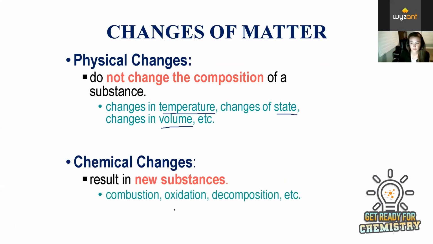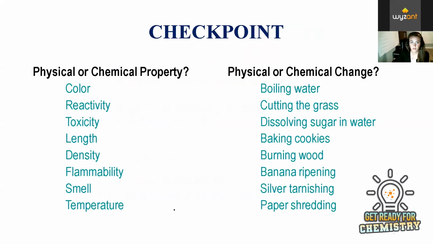Combustion, oxidation, decomposition. So these are types of reactions, which you probably don't know these terms yet, and that's okay. We're going to go through just one quick example slide to see what these actually mean, or how we can put this into an example. So physical or chemical properties in this column and physical or chemical changes.